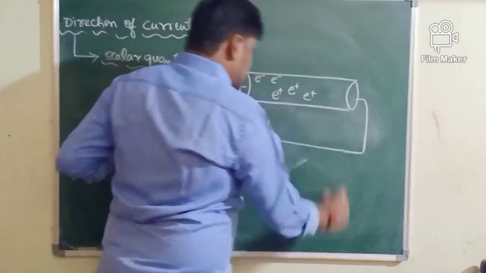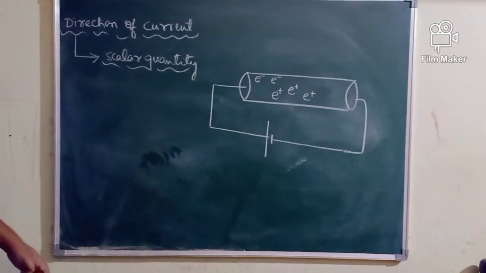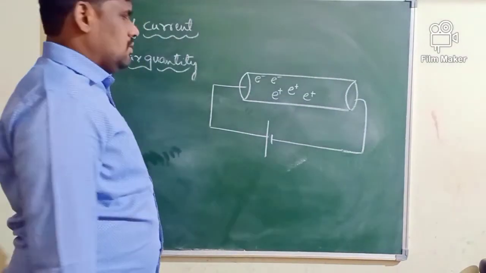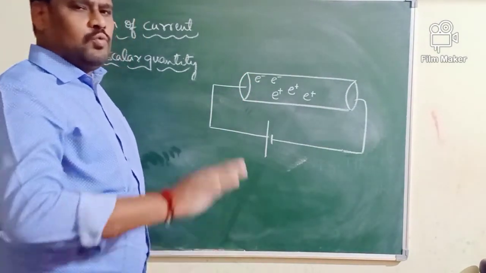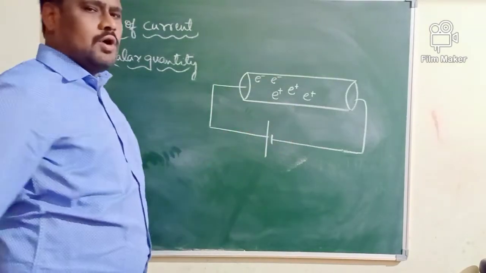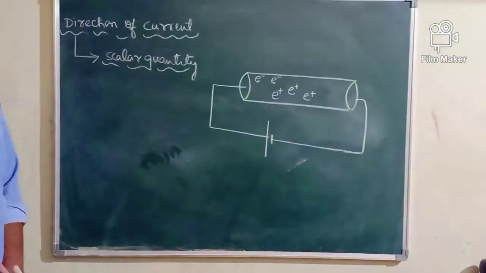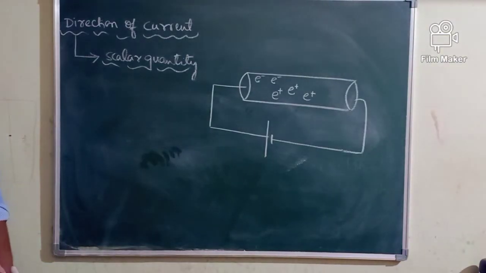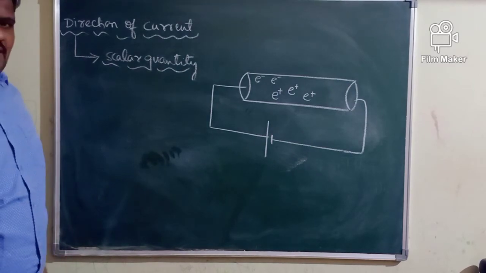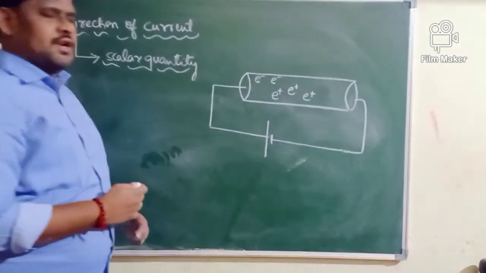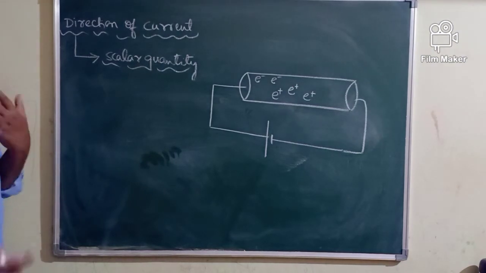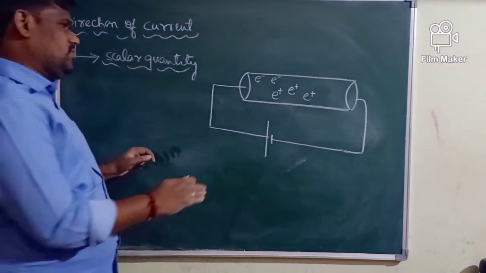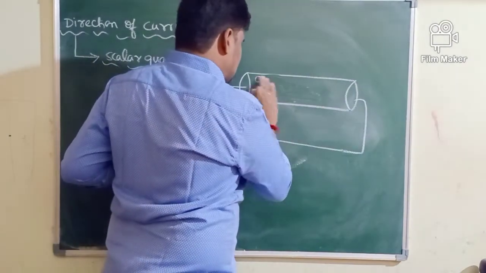I am giving some potential difference here. When the potential difference is applied, you know very well, ions and electrons will start moving from one end of a conductor to another end of a conductor. Obviously, they are not going to move in the same direction. Electrons flow in one direction, but positive ions flow in the opposite direction. Quite natural.